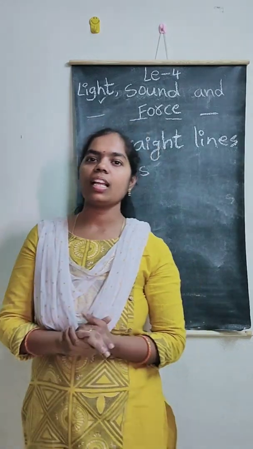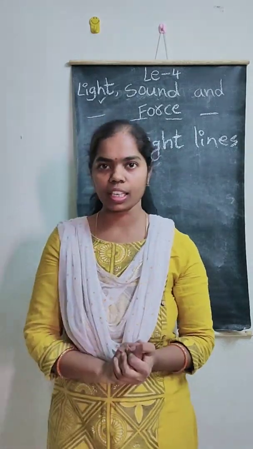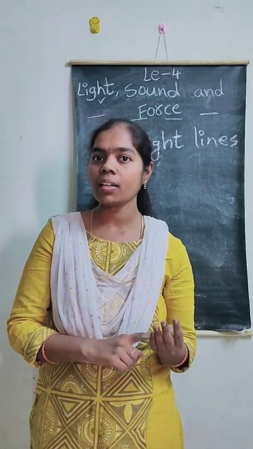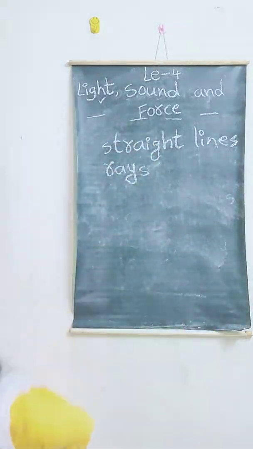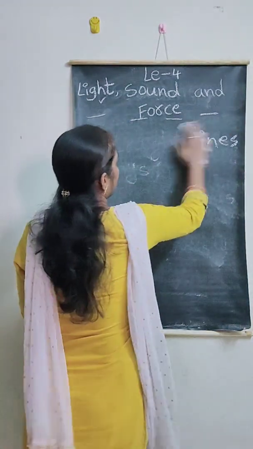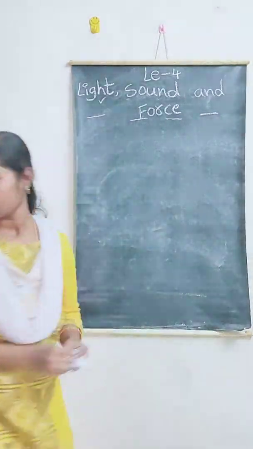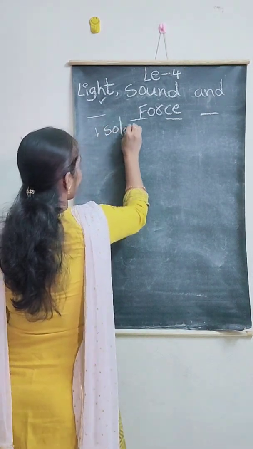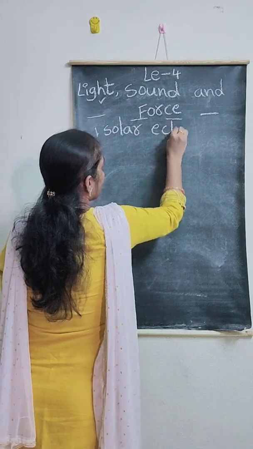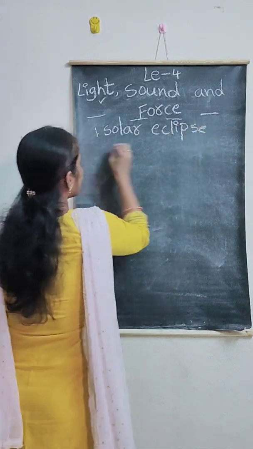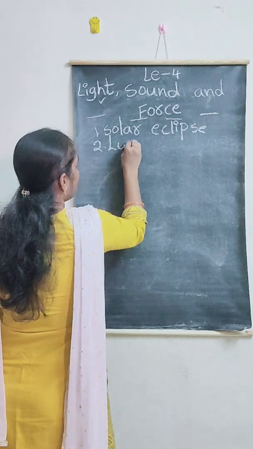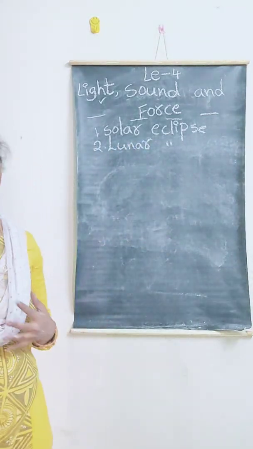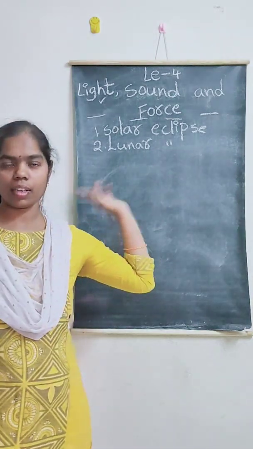Generally, we have two types of eclipse. They are solar eclipse and lunar eclipse. What are they? Solar eclipse, as well as the second one, lunar eclipse. Now let's try to learn how they are formed.